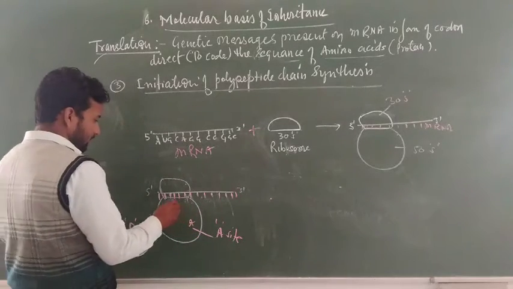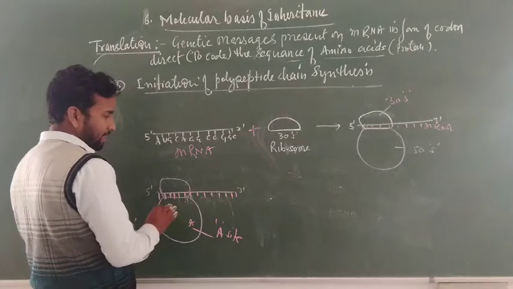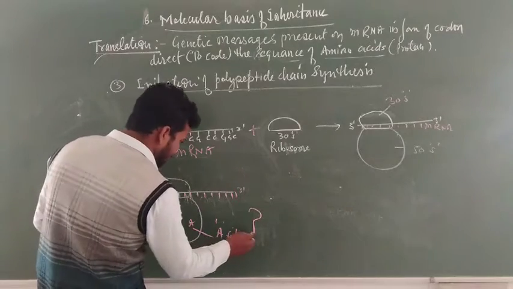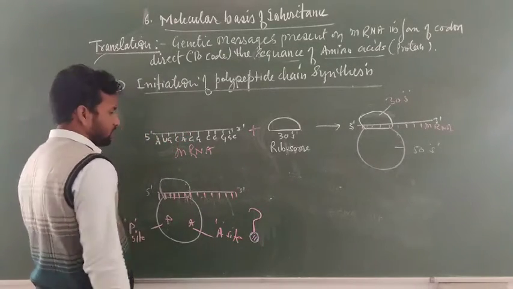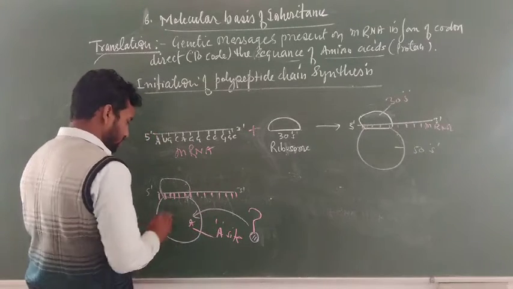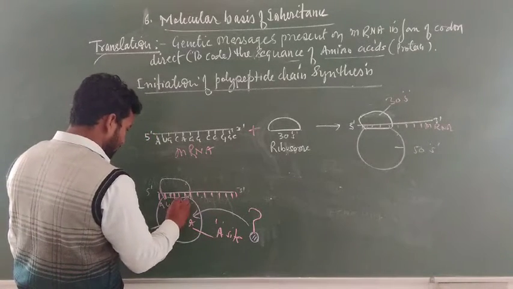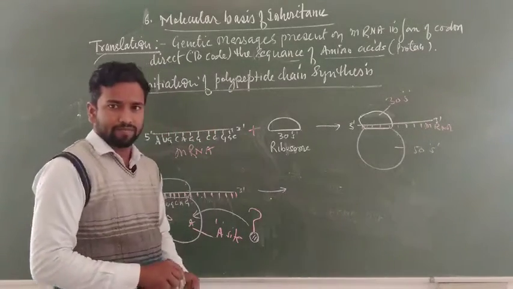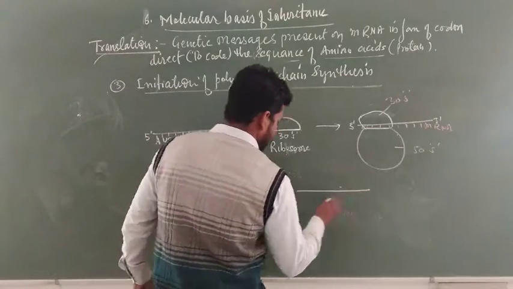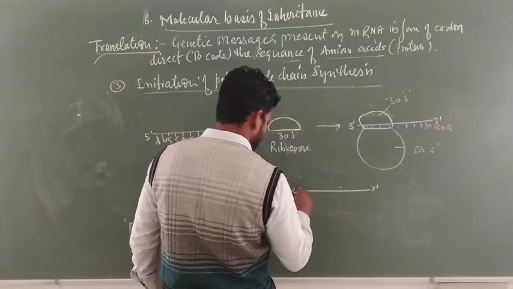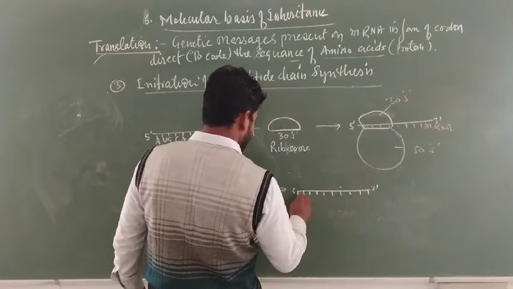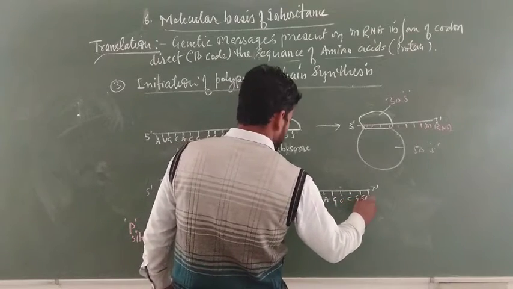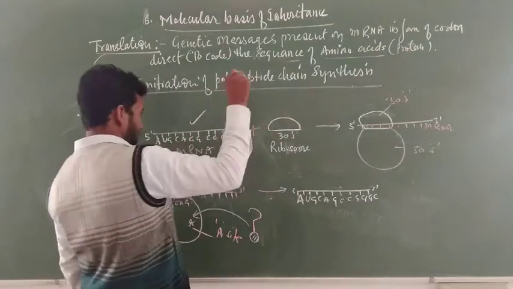So this one is a frame that is ready for translation. Now the first tRNA, which carries an amino acid, comes to this position. This is the code sequence AUGCAG. Next step, you can see what happened. This is mRNA, 5', 3', coding sequences AUG, CAG, CCG, GCC, GGC. This one is a coding sequence like this.